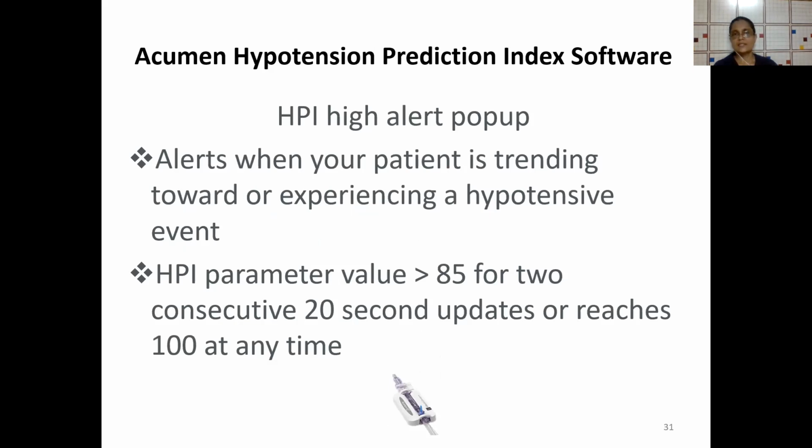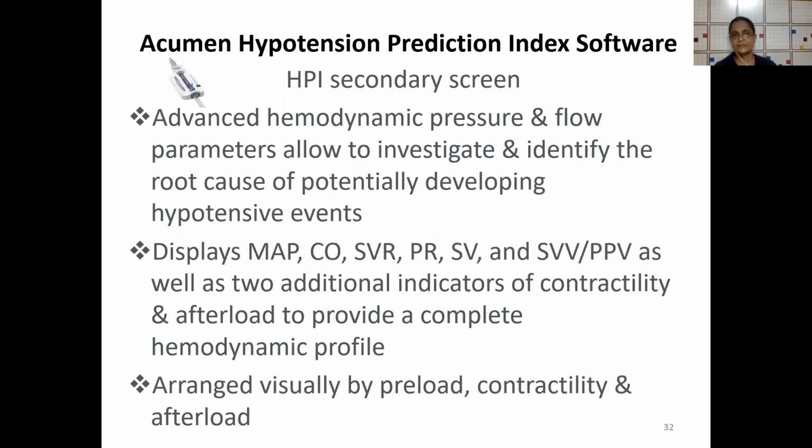The second thing which I said was the HPI high alert pop-up. It alerts when the patient is trending towards or experiencing a hypotensive event. HPI parameter values, I said it's 0 to 100. So more than 85 for 2 consecutive 20-second updates, or if it reaches 100 at any time, it gives an alert. After that, there is an HPI secondary screen. It has advanced hemodynamic pressure and flow parameters, which allow you to investigate and identify the root cause of potentially developing hypotensive events.